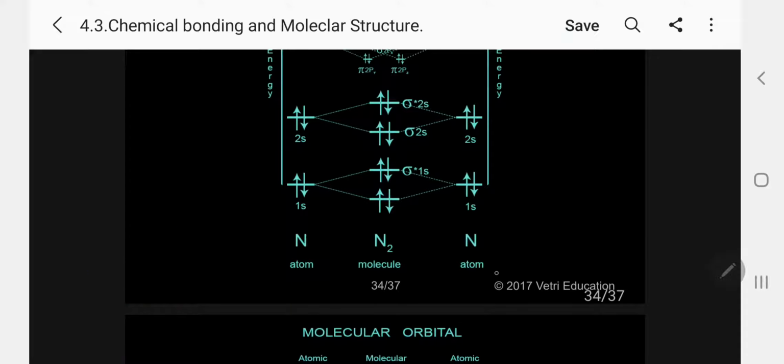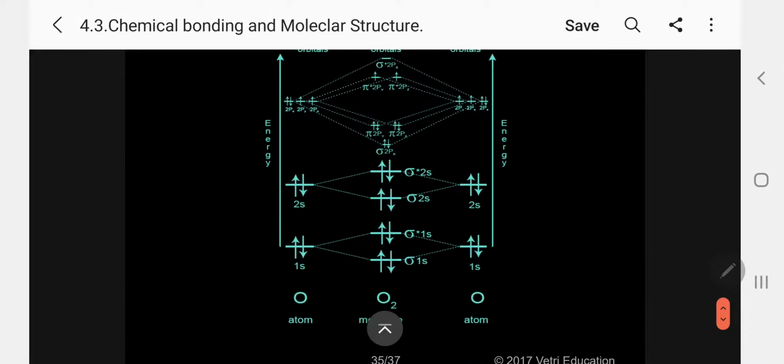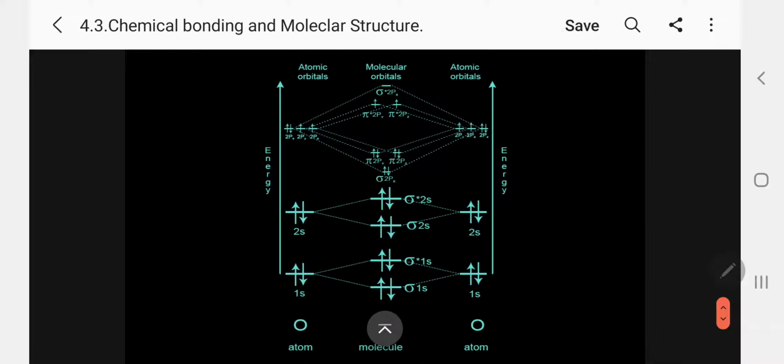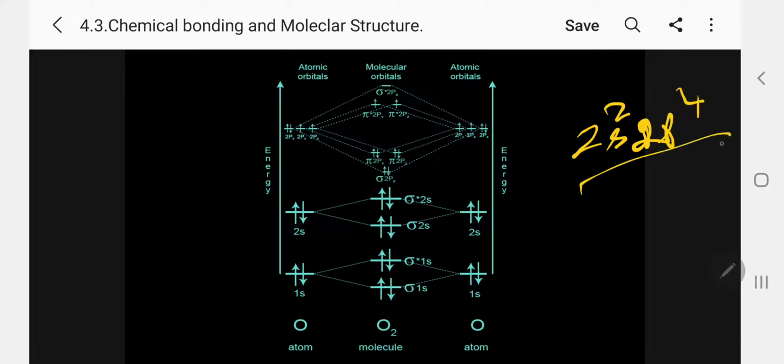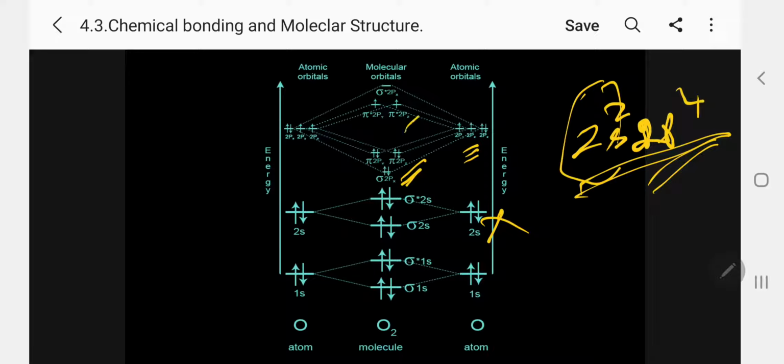Whereas in the case of oxygen, kindly follow. See here. What is the electronic configuration of oxygen? 2s2, 2p4. I am considering 2s2 completely filled, so 2s2 and 2s2 cancel each other. I need not consider them. Only 2p4 I can give weightage. So p3 orbitals, 3 plus 3, 6 orbitals. So 3 p orbitals bonding below, 3 p orbitals anti-bonding above. Kindly follow. Bonding molecular orbitals are lower in energy than atomic orbitals. Anti-bonding molecular orbitals are higher in energy than atomic orbitals.